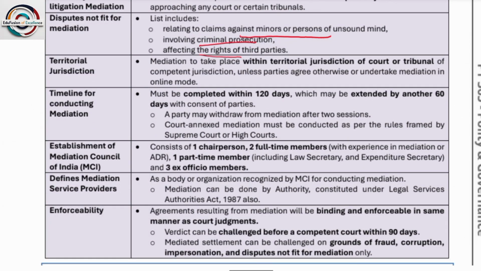Okay. Territorial jurisdiction: mediation takes place within the territorial jurisdiction of the court or tribunal of competent jurisdiction, unless the parties agree otherwise or undertake mediation in online mode. Normally it is within the territorial jurisdiction, but if the parties agree to go online, then they may. Okay.